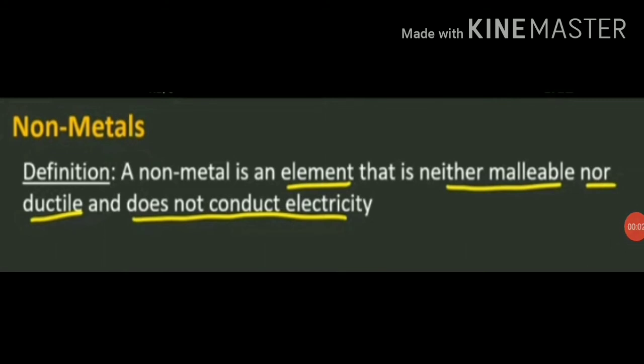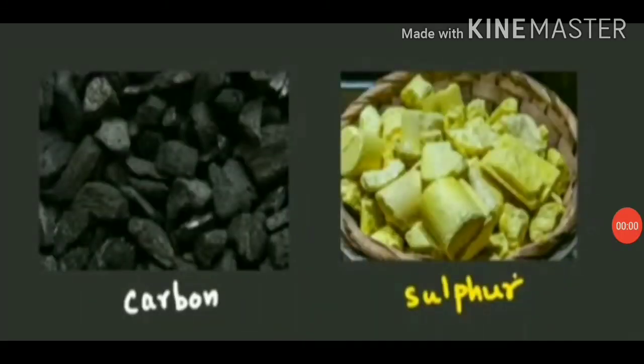So students, now you know that a non-metal is an element that is neither malleable nor ductile and does not conduct electricity. So students, let's see the picture. Carbon and sulfur, both are non-metals.